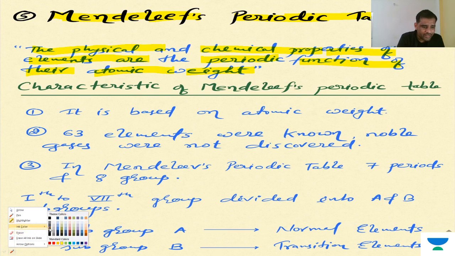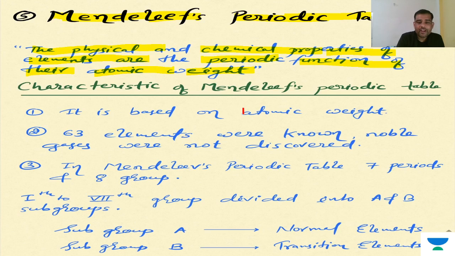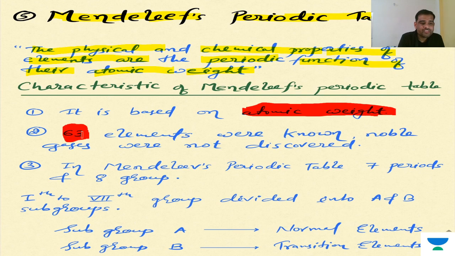So what are the characteristics of the Mendeleev periodic table? The first characteristic was that it is based on atomic weight. Okay, that is one thing. And at that time there were 63 elements. This is a very important point. At that time 63 elements were discovered.